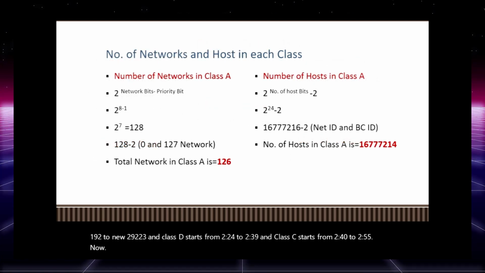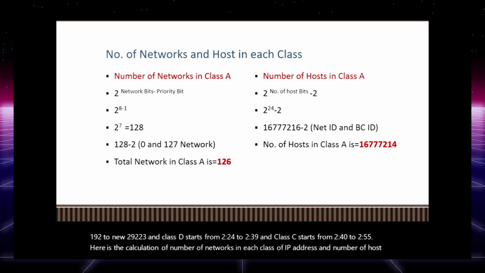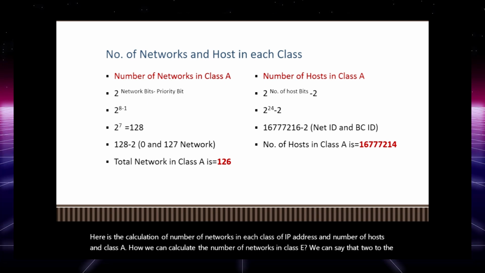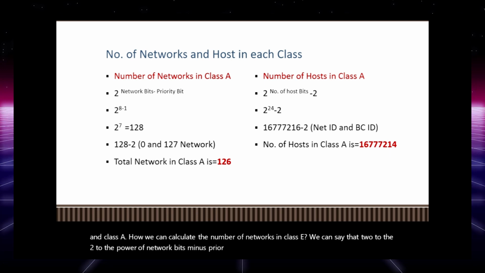Now, here is the calculation of the number of networks in each class of IP address and the number of hosts. In class A, how can we calculate the number of networks? We can say 2 to the power of network bits minus priority bits.